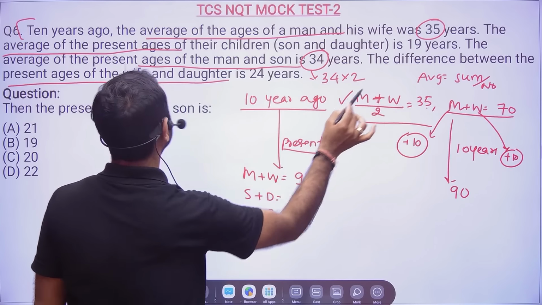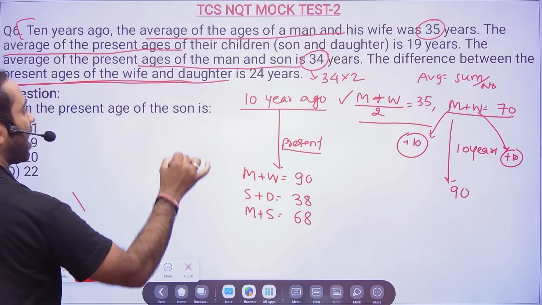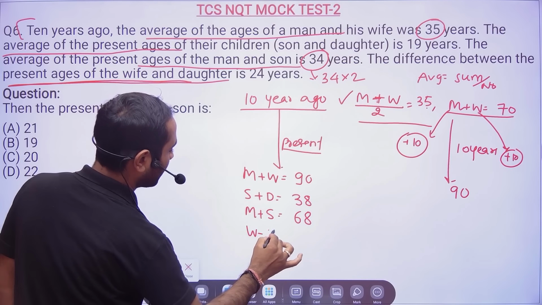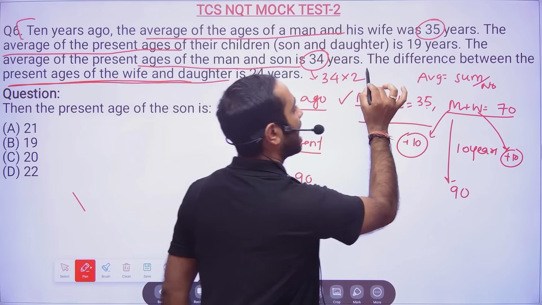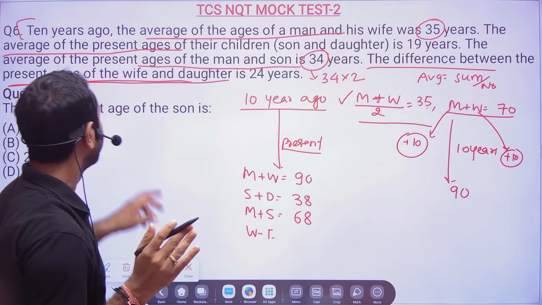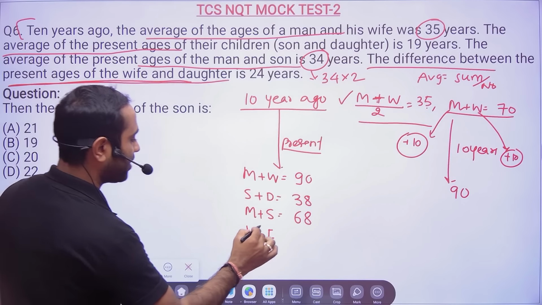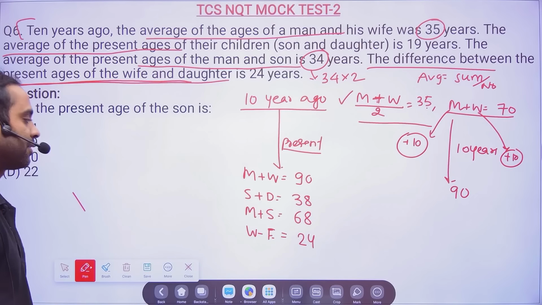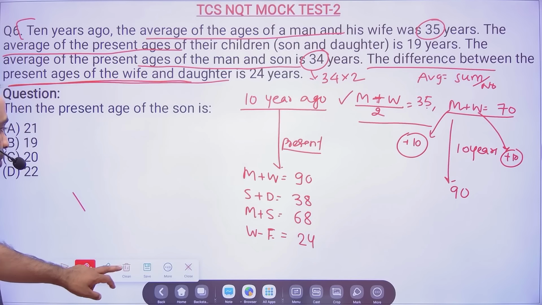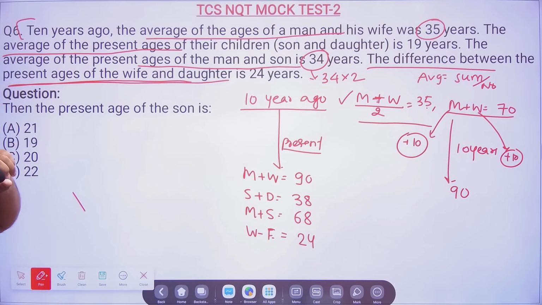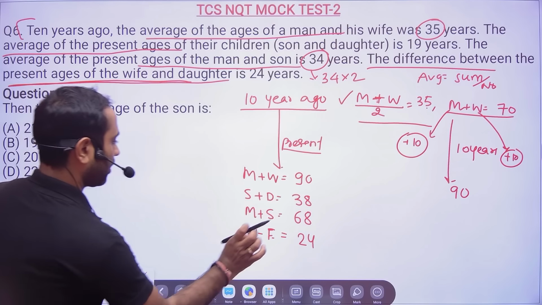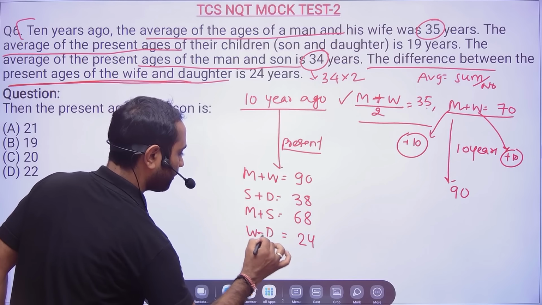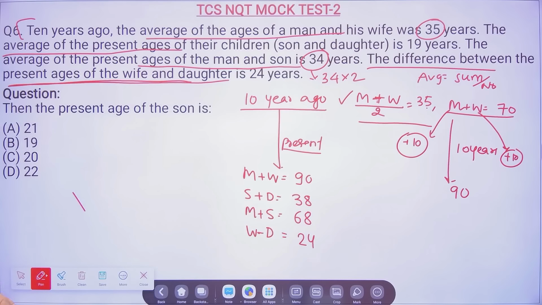Fine. The difference between the present age of wife and daughter. So the difference here, they are not asking you average. They are just telling the difference between the present age of wife and daughter, wife and daughter is 25 years. All data has been given to you. Okay. Now, so wife and daughter. Okay. Now, so what I am going to do.